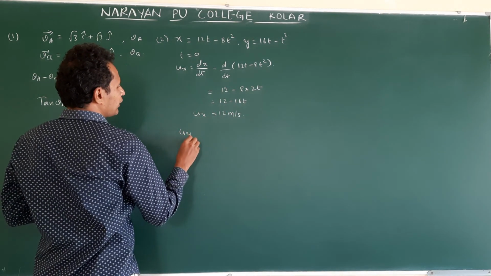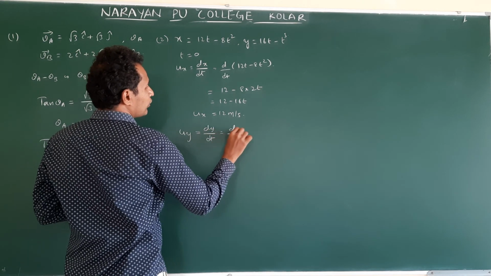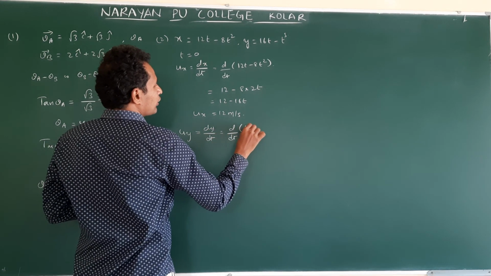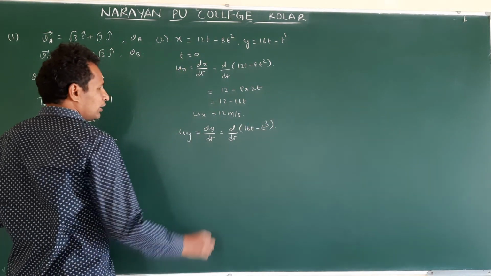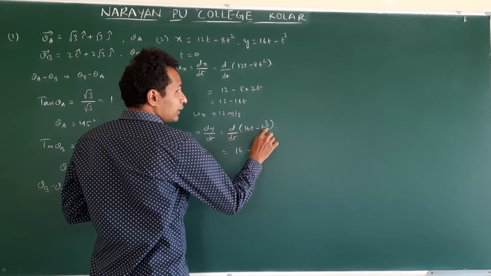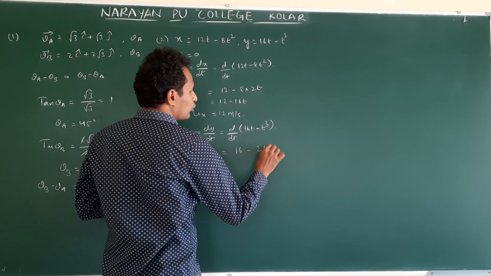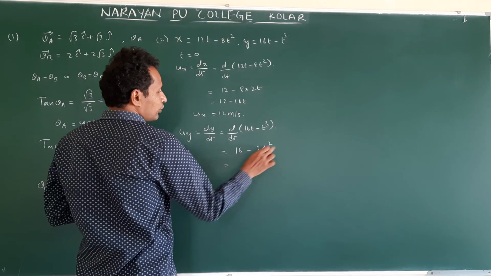Similarly, uy is dy by dt, which is equal to d by dt of 16t minus t cube. Now the differentiation of 16t is 16, minus the differentiation of t cube, 3 t square. When t is equal to 0, this value will be 0.